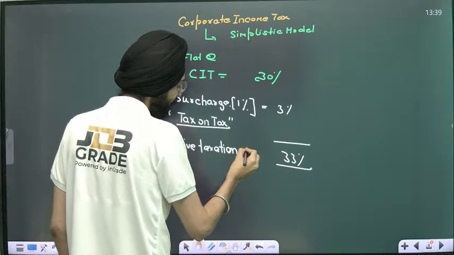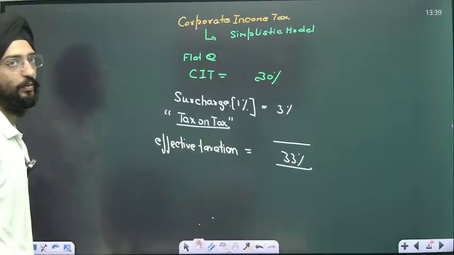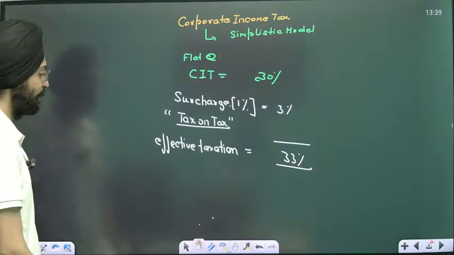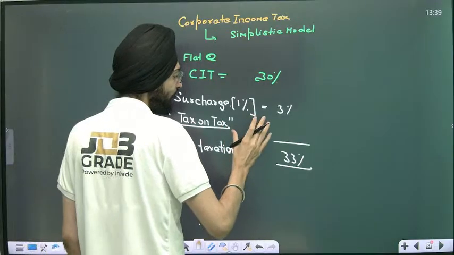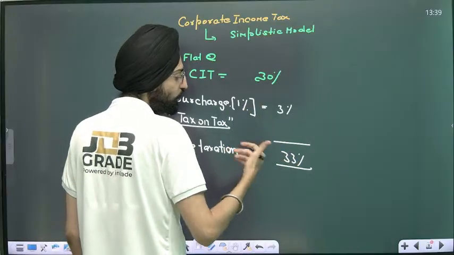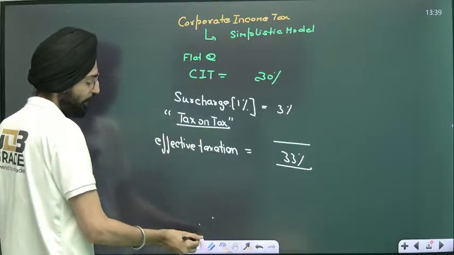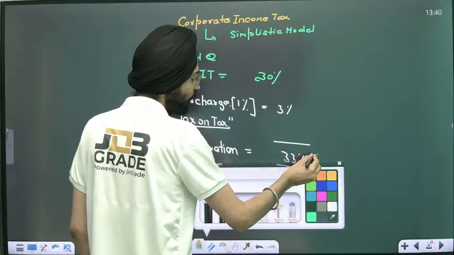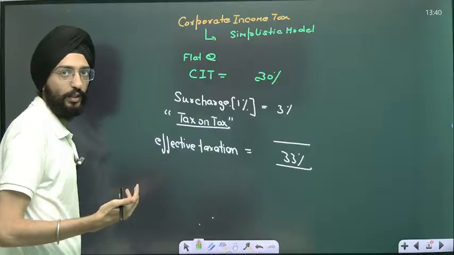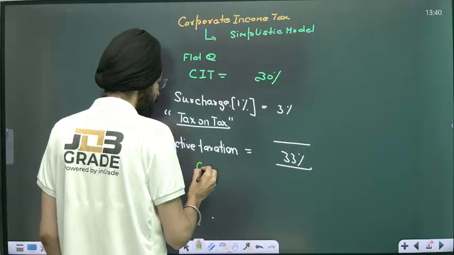If effective taxation becomes 33% out there. Now again, don't stop over here. There's another term that you need to know. It is called cess.